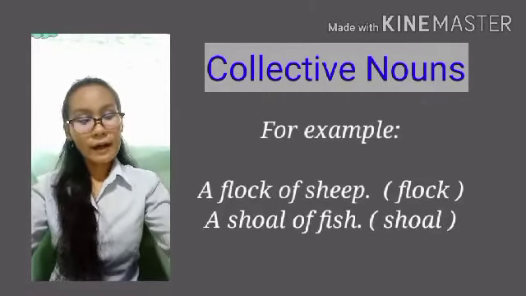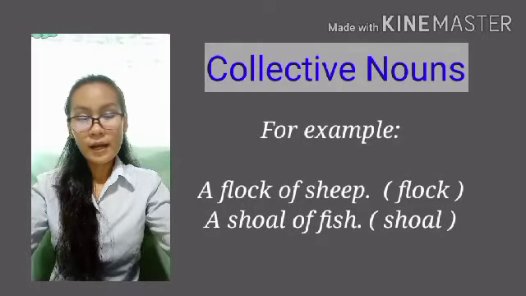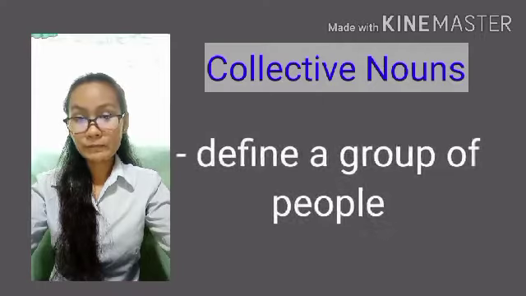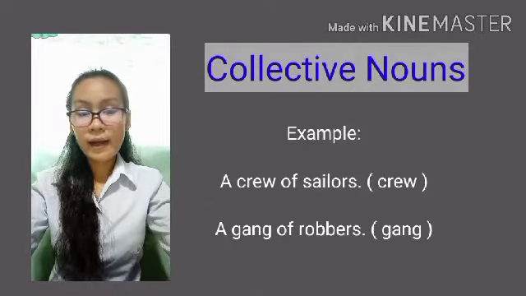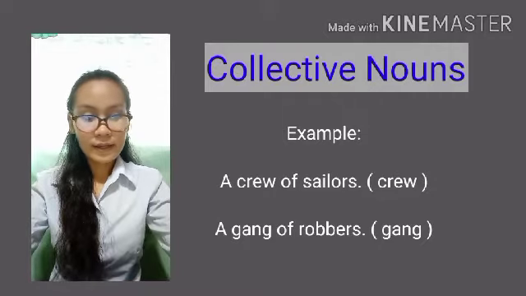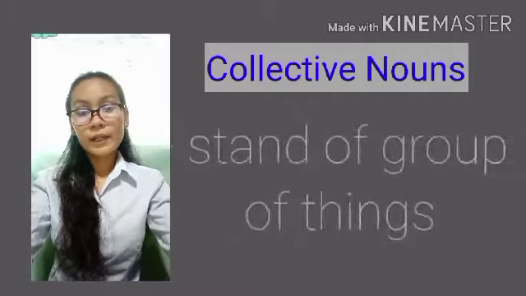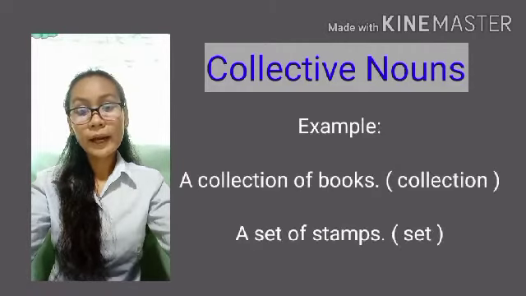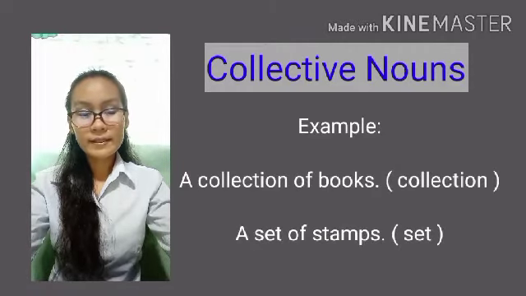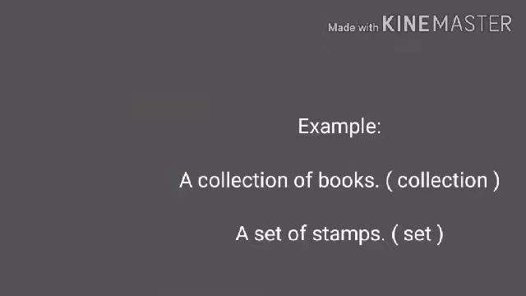Example, a flock of sheep, a shoal of fish. Some define a group of people, a crew of sailors, a gang of robbers. It also stands for a group of things. Example, a collection of books, a set of stamps.